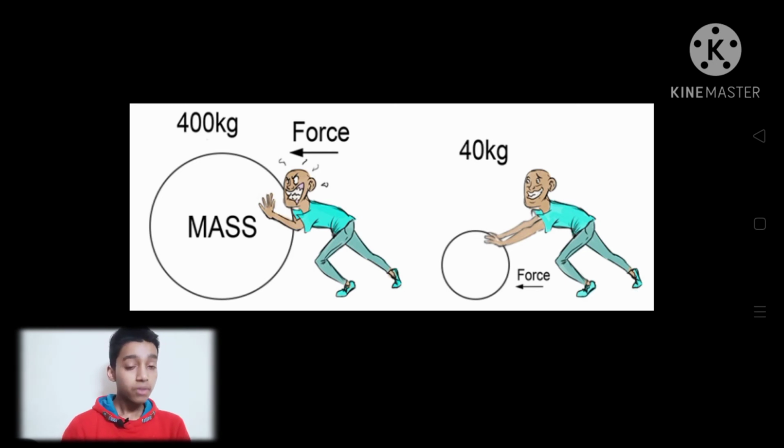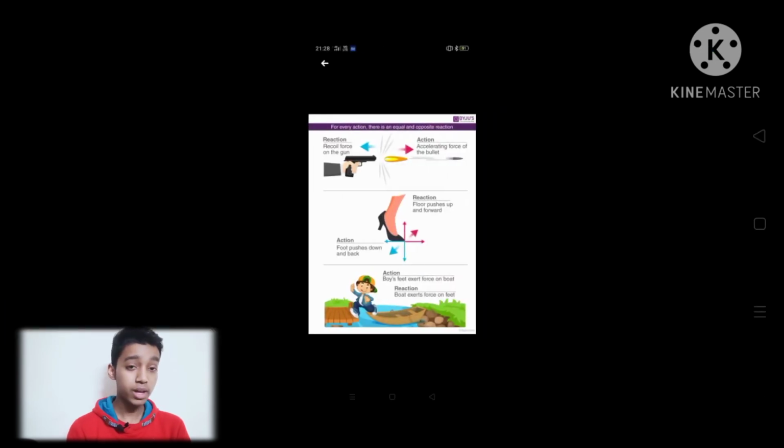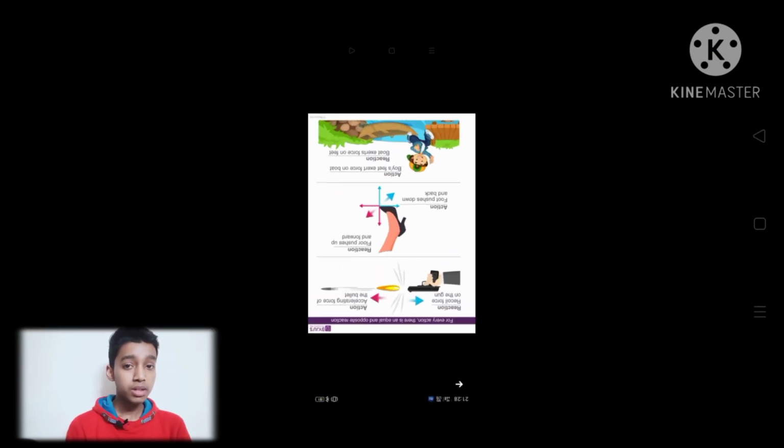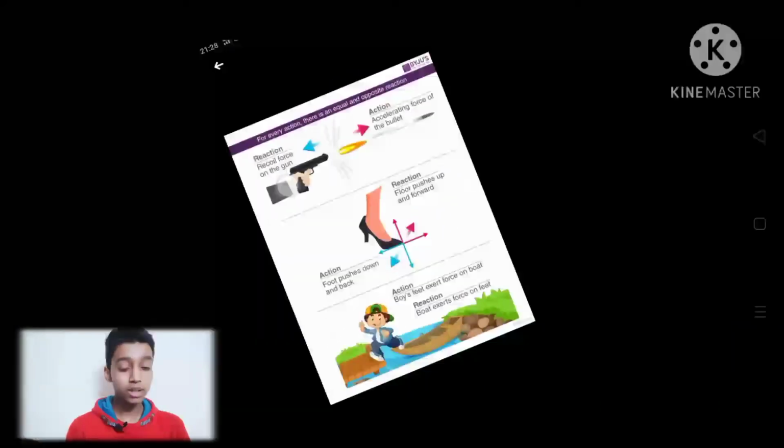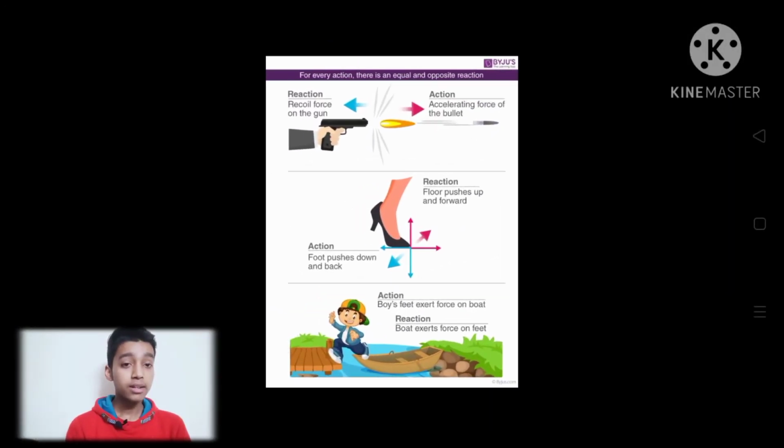Now if I talk about the third law of motion, it is a very common law, and everybody thinks it is very easy to learn, and it really is. This law says that for every action there is an equal and opposite reaction.